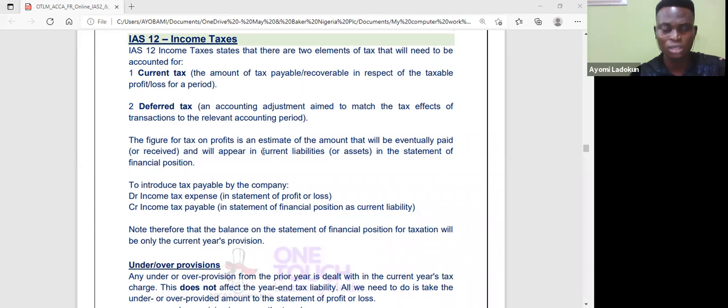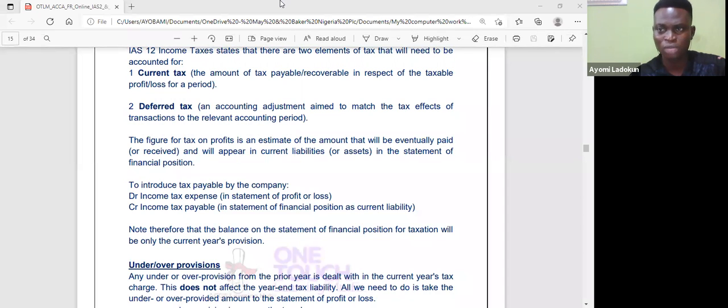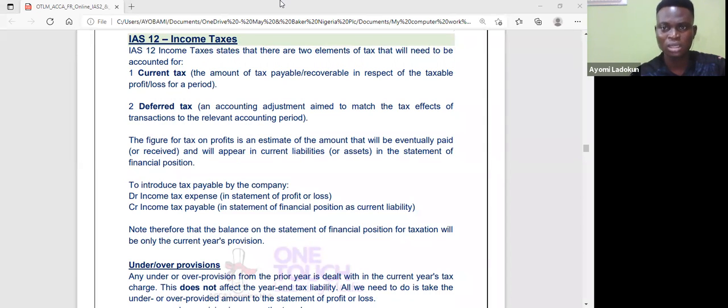So we will be looking into income taxes, IAS 12, okay? Income taxes, IAS 12. That's what we'll be taking a look into tonight. Let's see what we can do around here. But obviously income taxes, or IAS 12, is quite a boring standard. It's so boring, but I'll try as much as possible to make it a little bit interesting, okay?